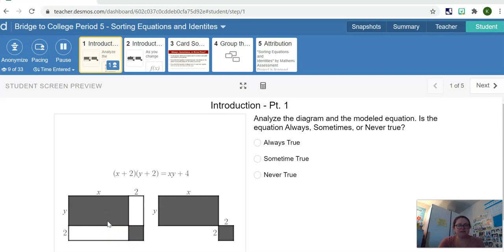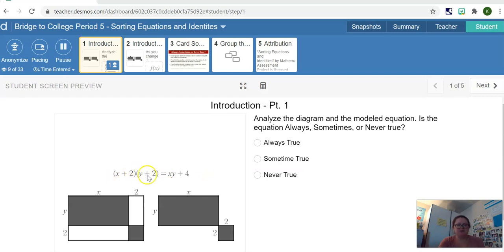So let's look at this here. The piece that's not consistent is these 2's here. So this is a 2 by y, and this is a 2 by x. And here it's missing that chunk. So you kind of could think, well, x and y can change, right? If y was, say, 0, this would have no length. So if you had x was 0 and y was 0, looking at it in the equation, 0 plus